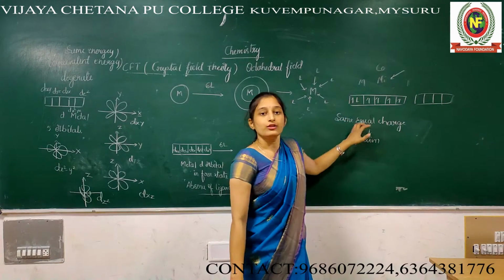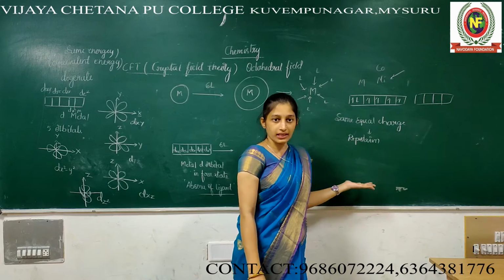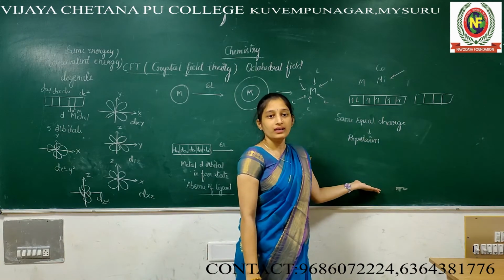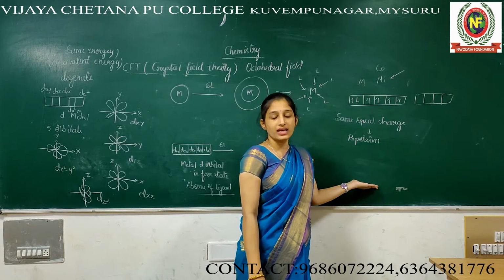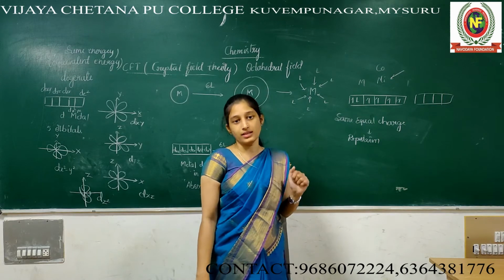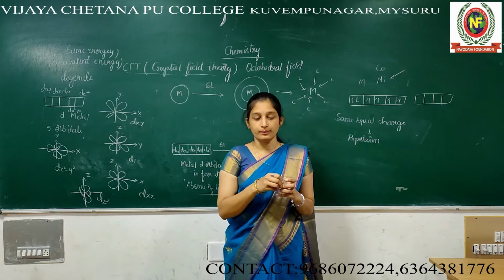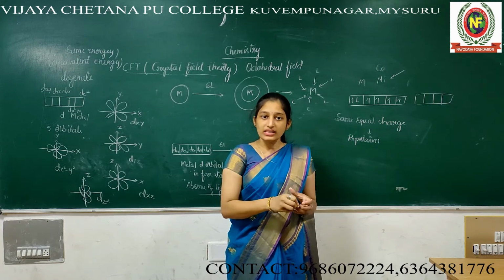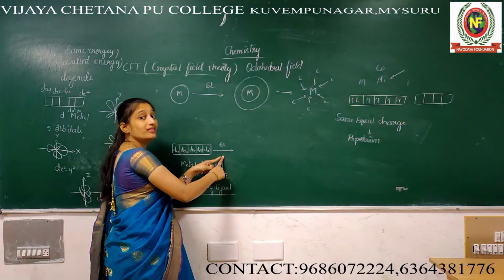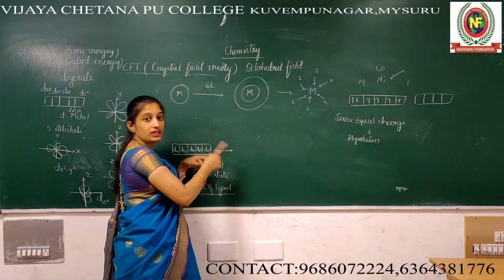Here there are electron interactions. All the electrons are negatively charged, so negative repulsion. Why? Same charges. Equal charges repel each other, unlike charges attract each other. You know the basic rule. The metal has electrons, the ligand gives electrons. Equal charges, repulsion. That repulsion happens only after 6 ligands approach.